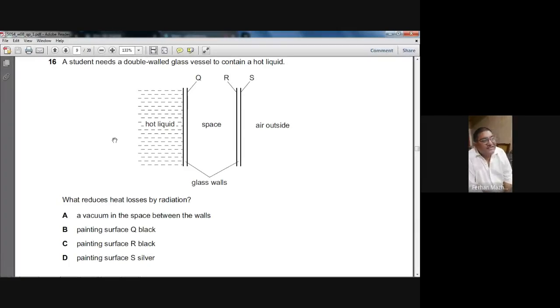What reduces the radiation? The radiation is stopped if the outside walls are very polished and silver in color. D. Then the heat emitted by radiation will be reduced. Vacuum cannot stop radiation. So what's the choice?